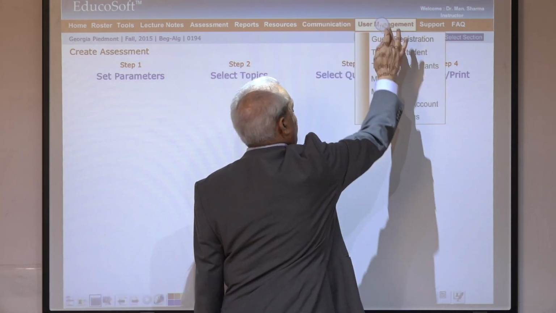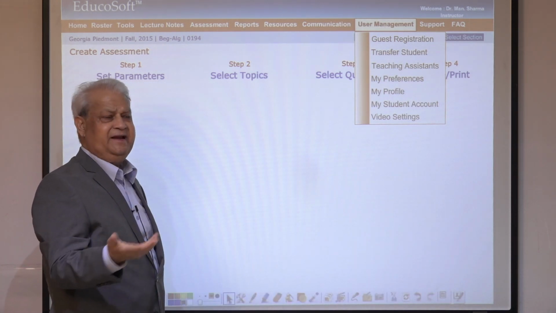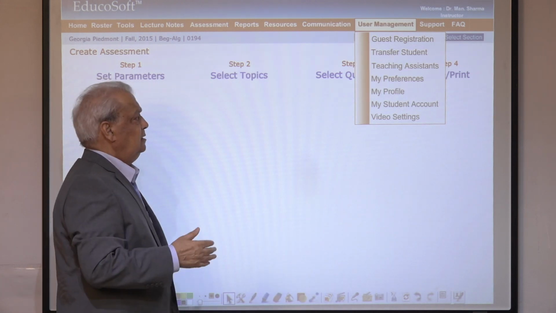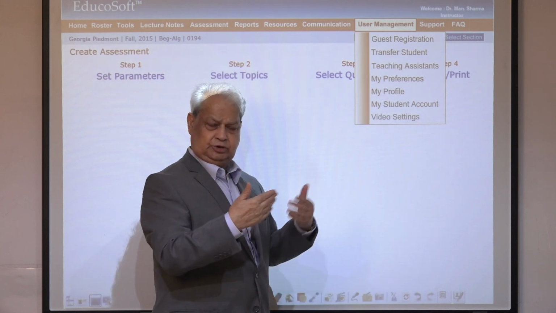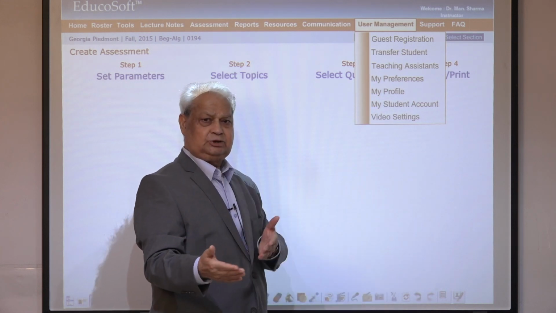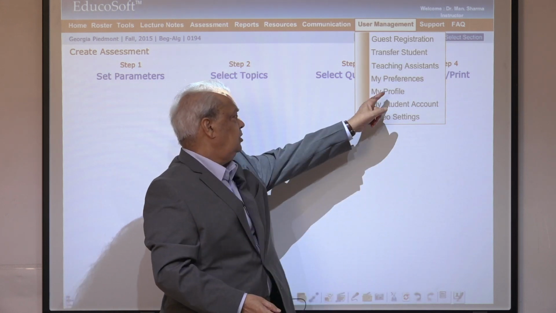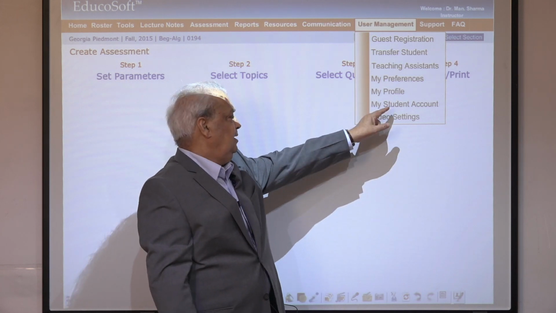User management, a lot of control factors. We can add any student as a guest without them paying anything for 15 days. Transfer a student from one section to the other. Assign a teaching assistant to help you in class. My preferences: you control what a student should see and what they cannot see. You can control that. You can modify your profile, your email and password.